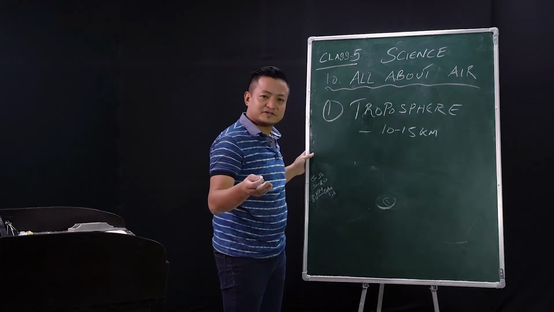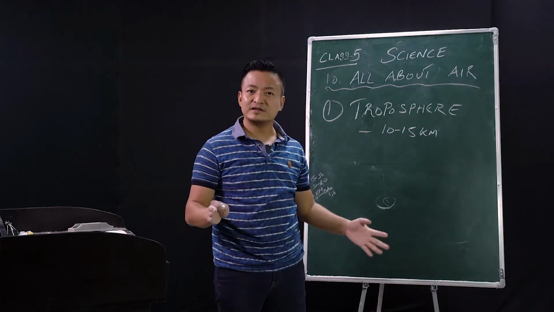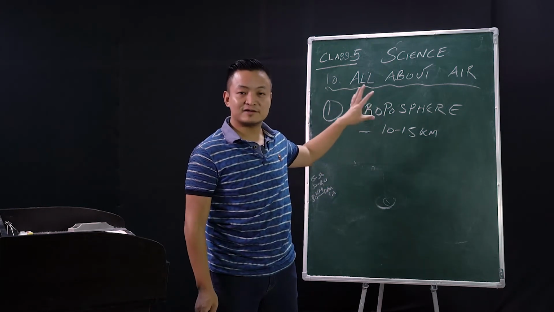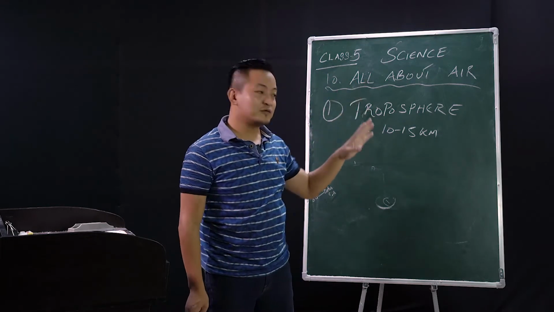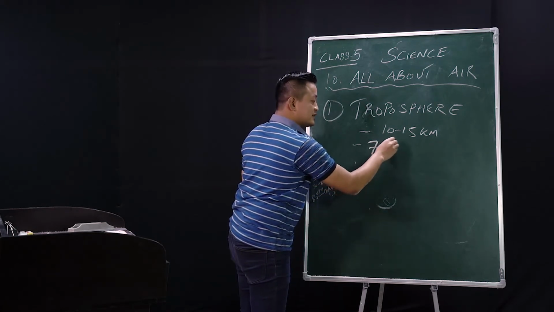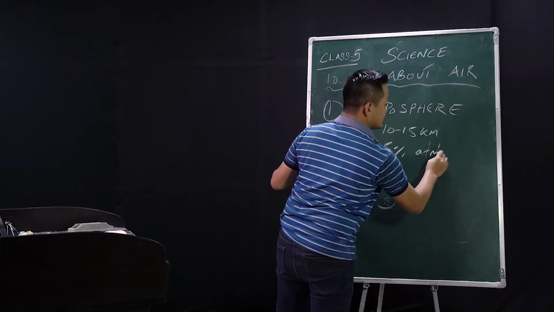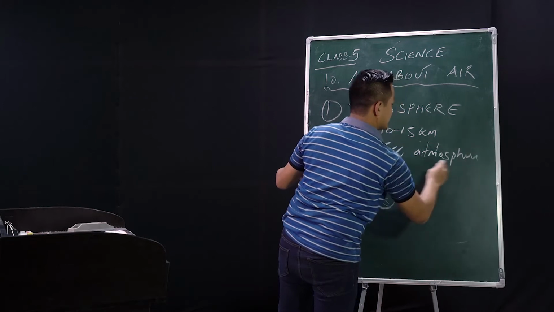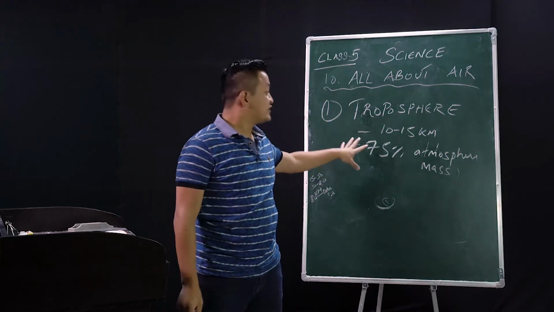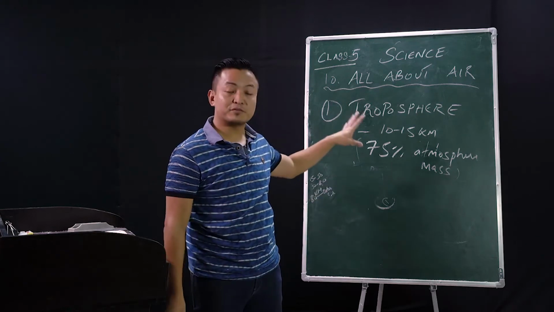All the weather changes, right? You know, we can't predict tomorrow if it will be hot or cold, or rainy or sunny, right? So all the weather changes take place here in this layer, clear? Troposphere. Now, it consists of 75% of atmospheric mass. Clear? That means this is a very important layer.